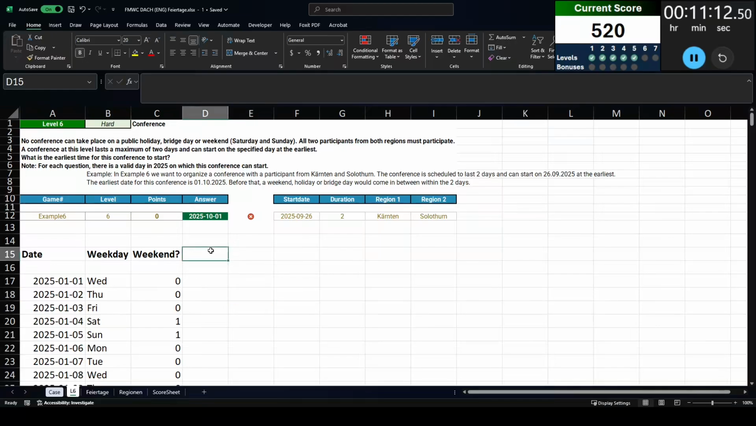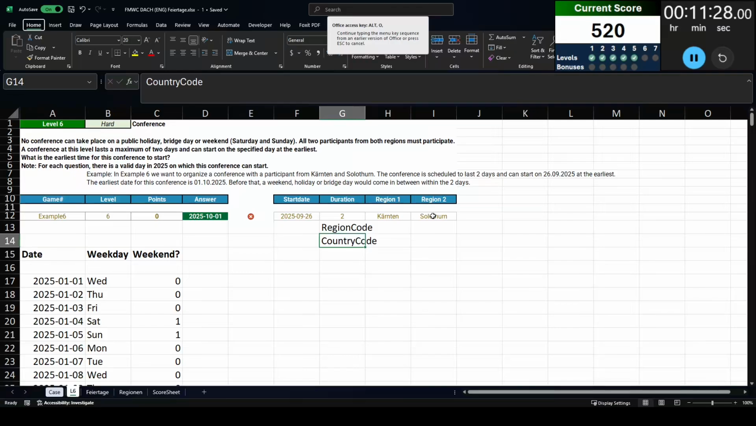Now let's bring out the holidays for the regions. To do that, I'm going to do the same thing as I've done previously, which is to bring out the region code and the country code for each of the regions. Then after I do that, I can use those codes to search the holiday table itself.